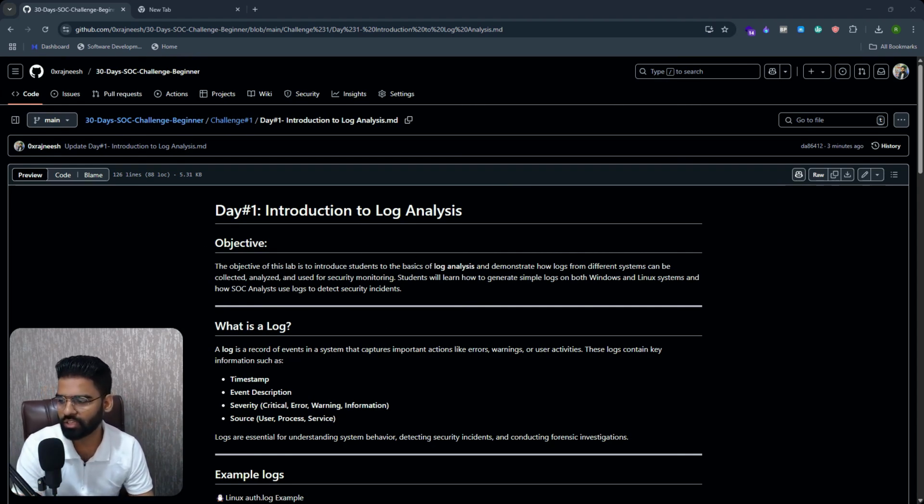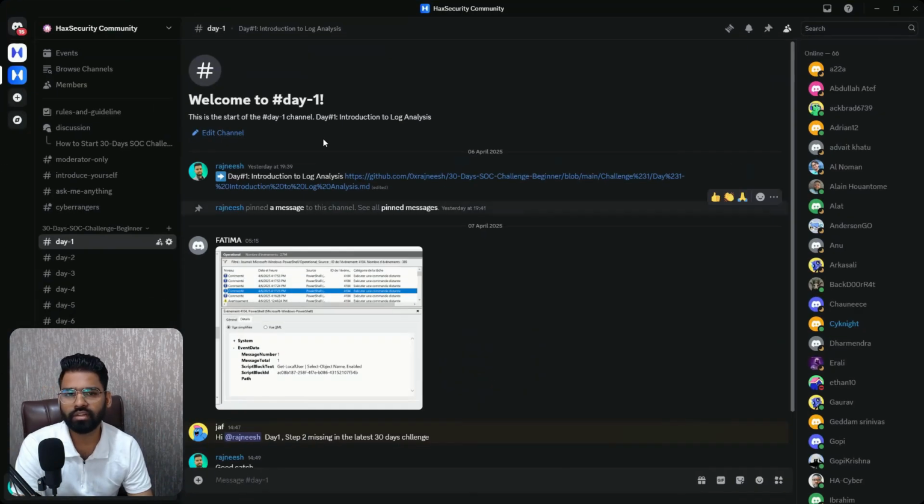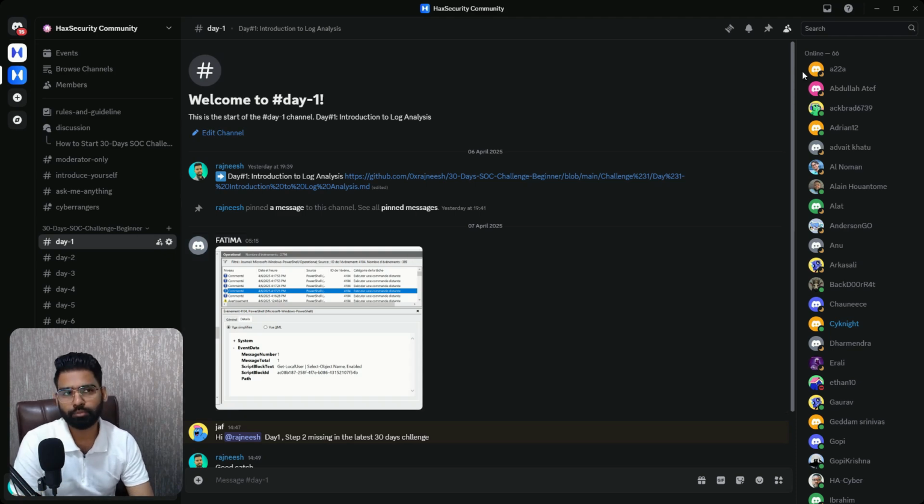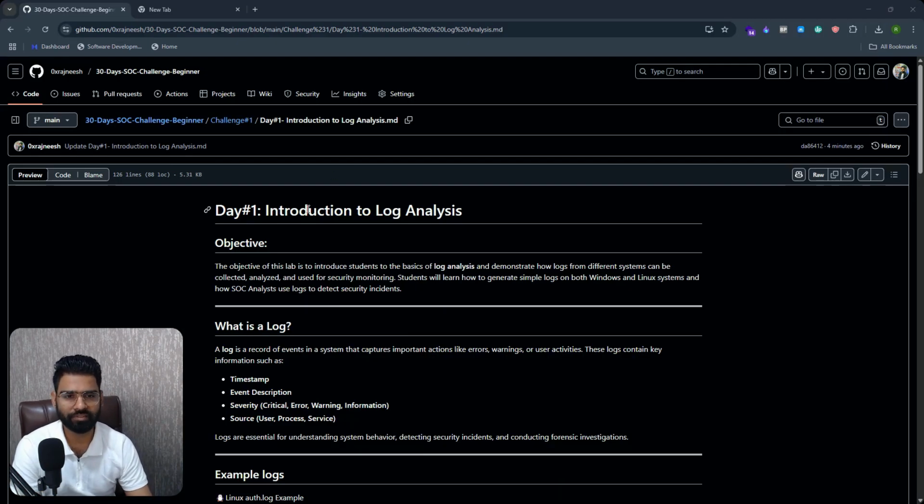Once you finish the task, you have to come back to the respective channel, and this is where you have to share the snapshot of the task and submit the task result. Also make sure you answer what you learned from this task. What was your observation and what did you learn? This is what I want to hear from you, with the snapshot as well. So let's get started.